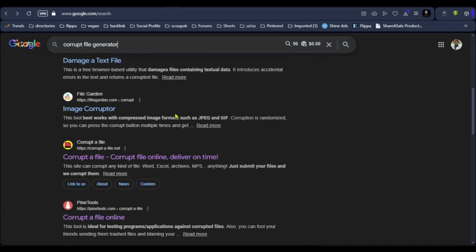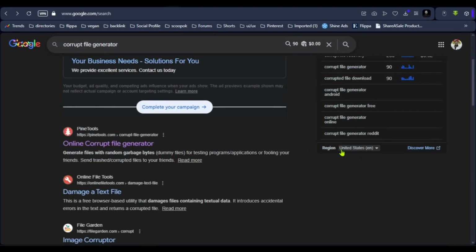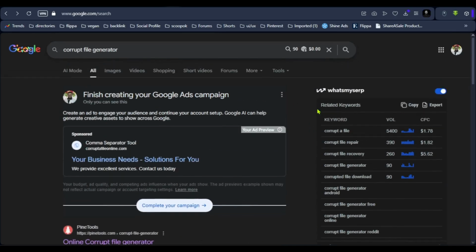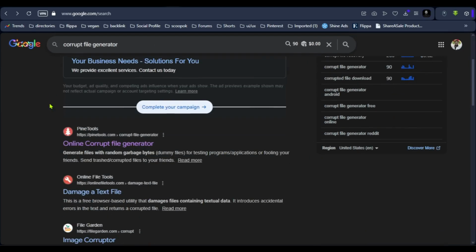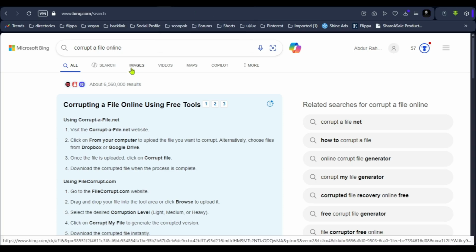You already know that. So this is Google, and also you can see that the keyword has a search volume of 90, and there is also CPC, and this is the United States. So 90 search volume is from United States, and it will increase day by day because this website is very new, only 2 months old, and if you give time to this website, it will grow really well.